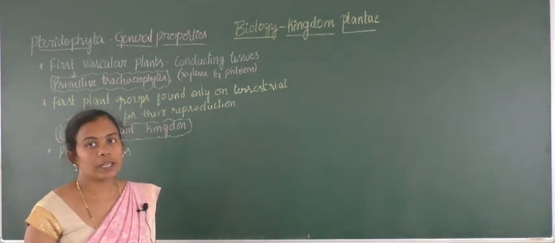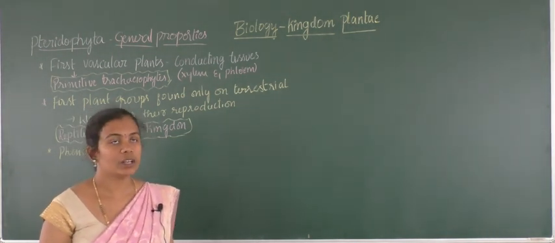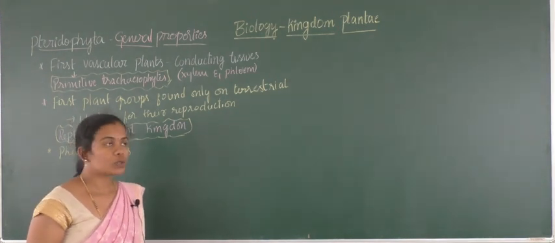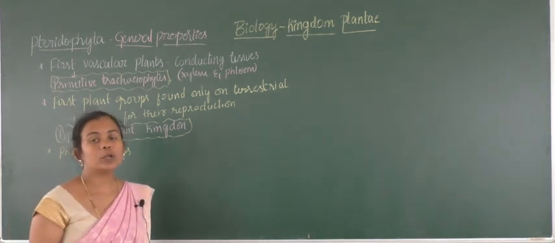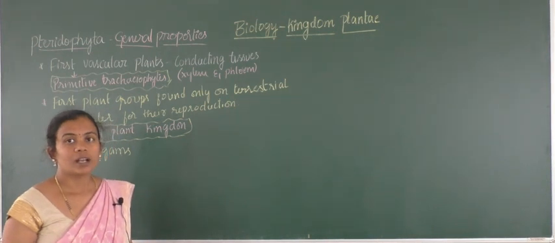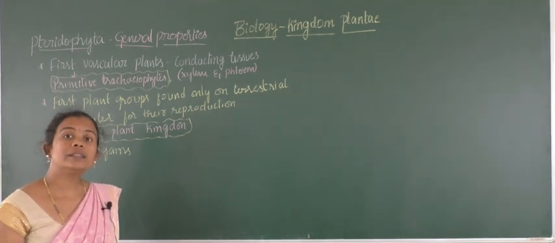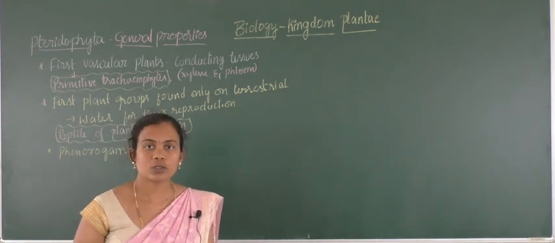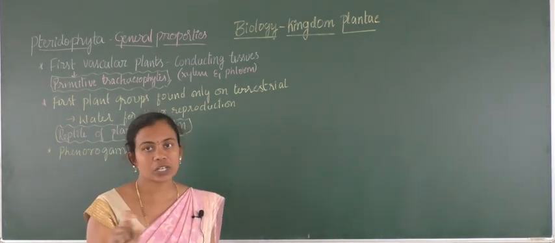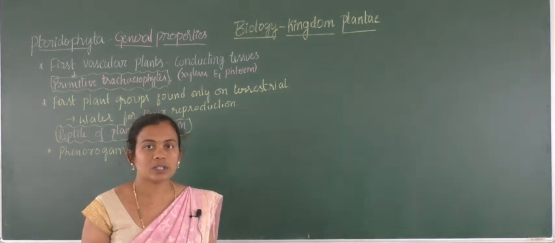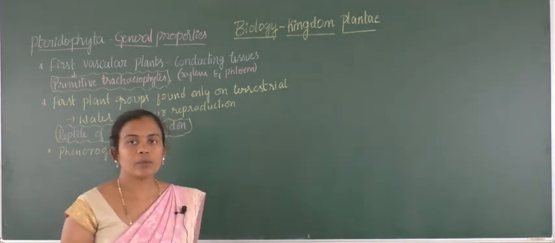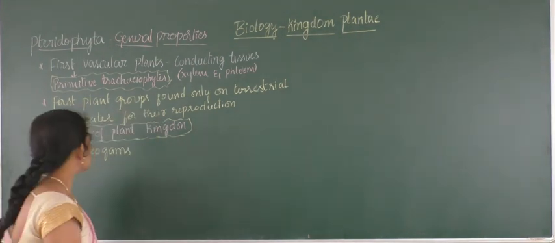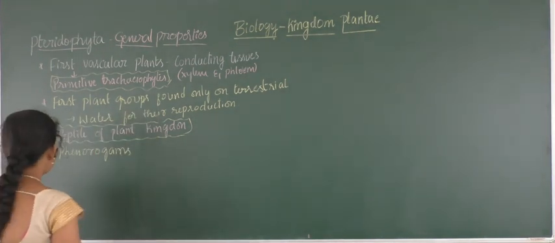One property was taken for classification, and the other property we took was based on the vascular tissues. So here these can produce seeds, but in a definite embryo there will be indefinite seeds produced. In one definite particular embryo there will be a formation of seeds. So that's why these are called phanerogams.